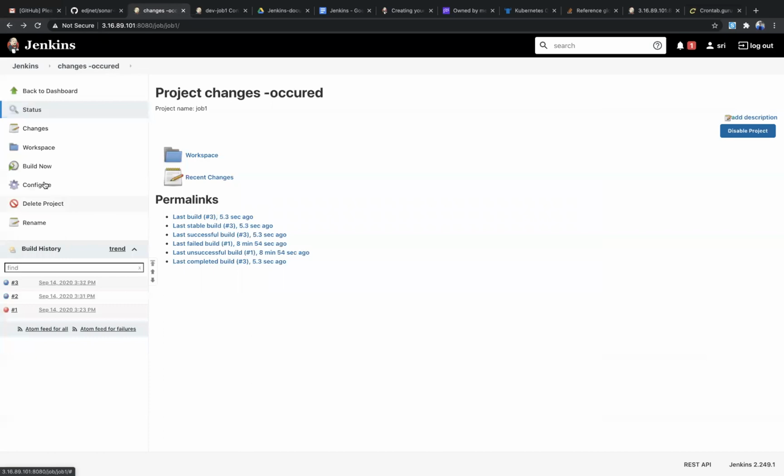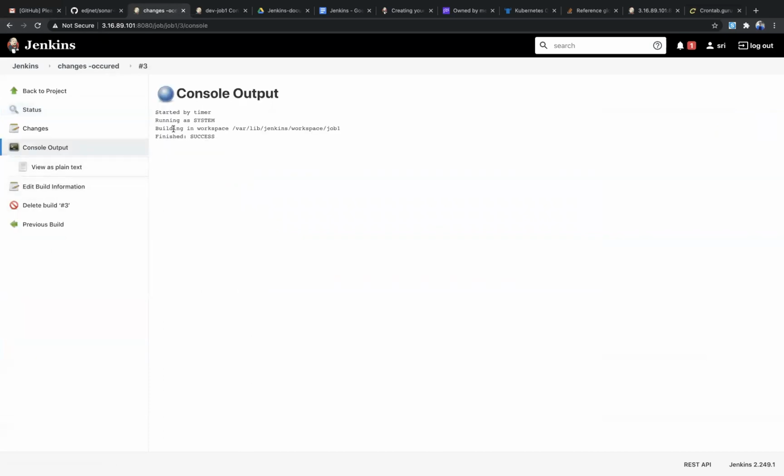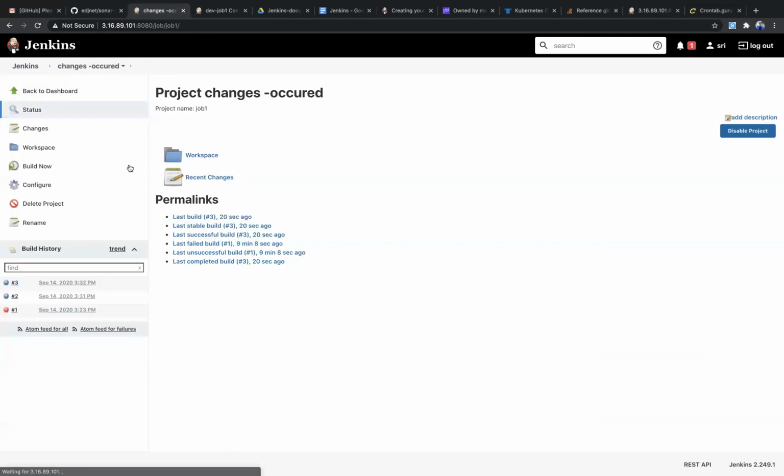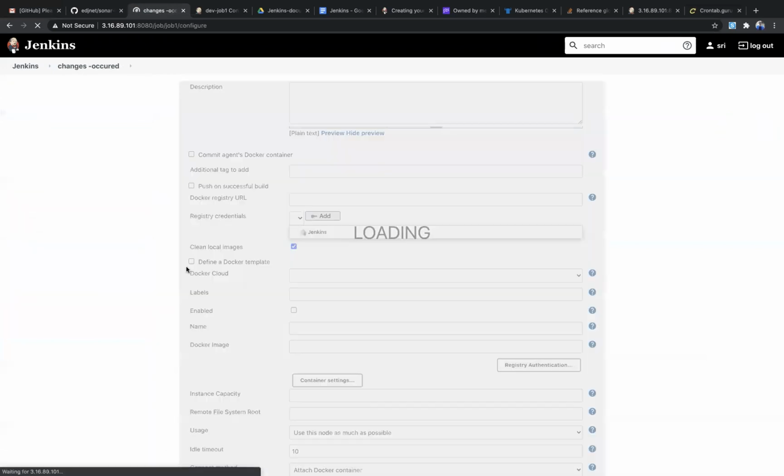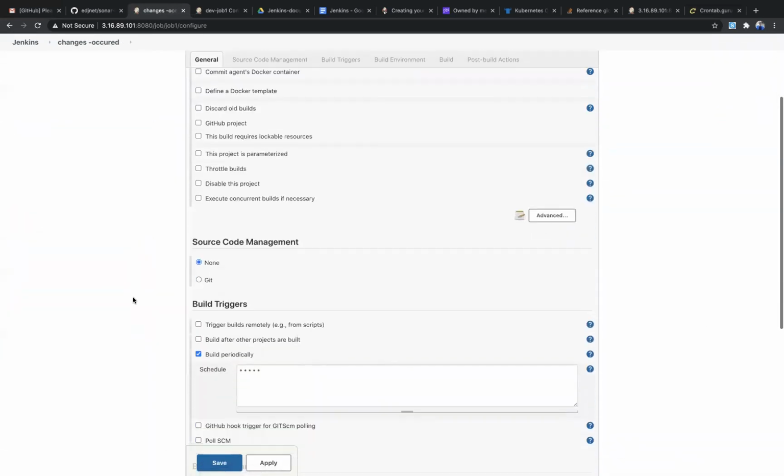I didn't configure anything in this job, so see, the build has happened. You can also see the status: started by timer. So who has started this one? Timer, because we set the time. That's why it is started by the timer. So even if there is no modification, the build is triggered. So that is about build periodically.